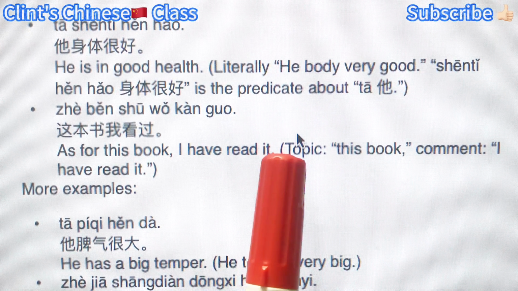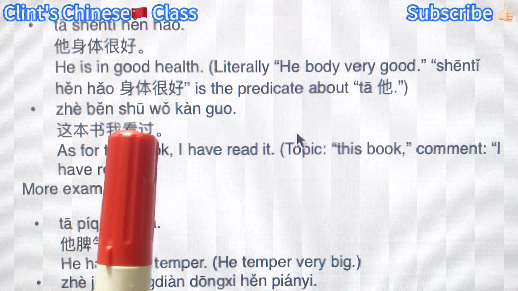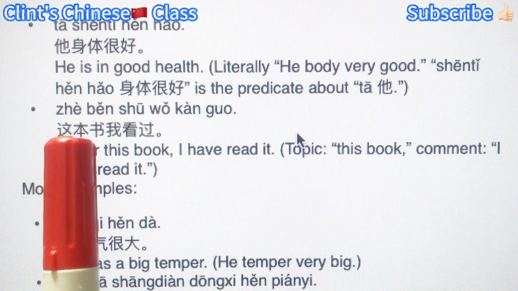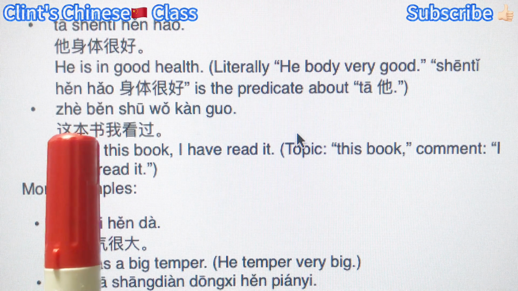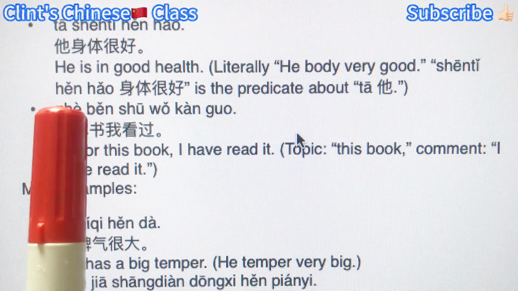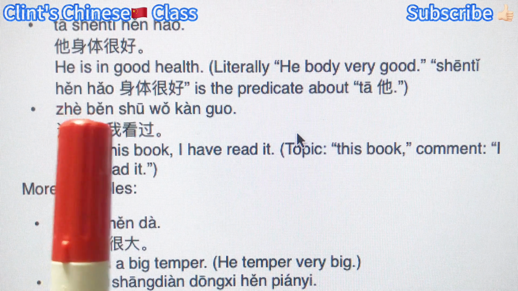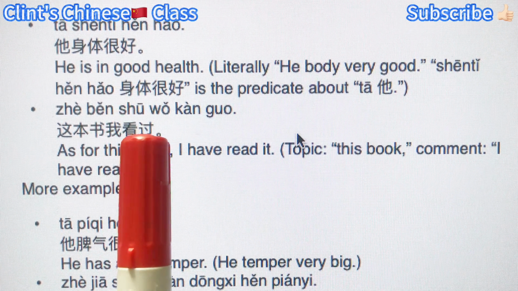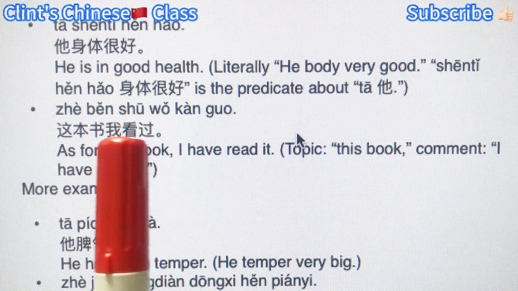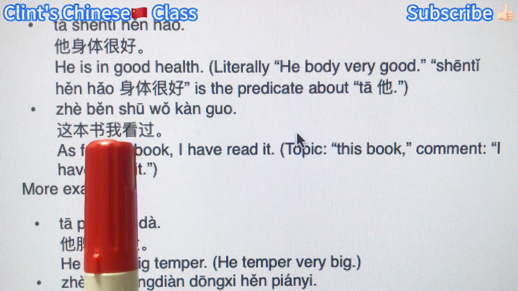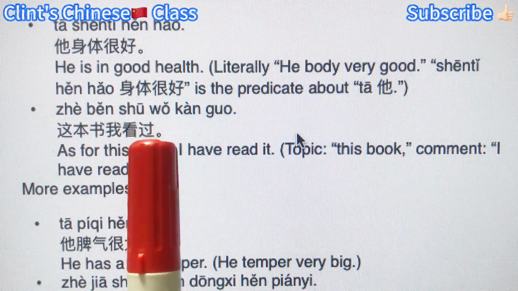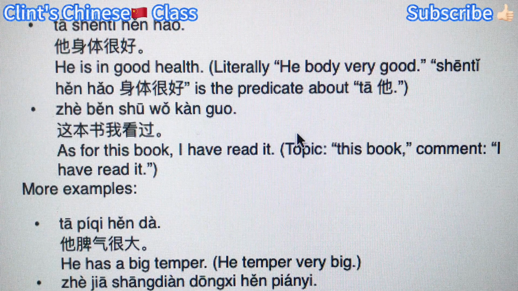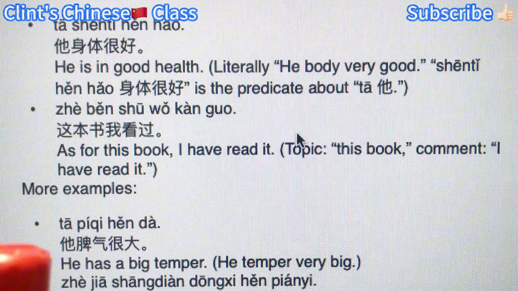As for this book, I haven't read it. 这本书我看过. Okay. So the topic, or the bigger subject, 这本书, this book, this noun phrase, is the bigger subject of the whole sentence. And the 我看过, this whole phrase is the predicate, but inside this predicate we have the 我, the mini subject. 看过 is a verb as the predicate. Okay, 看过 means have read.